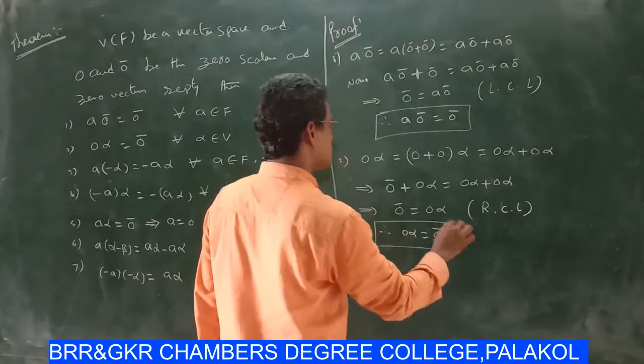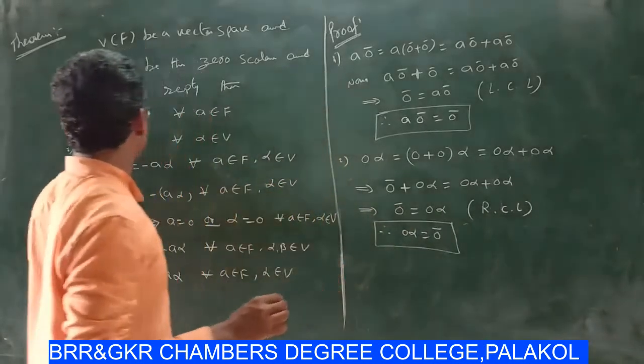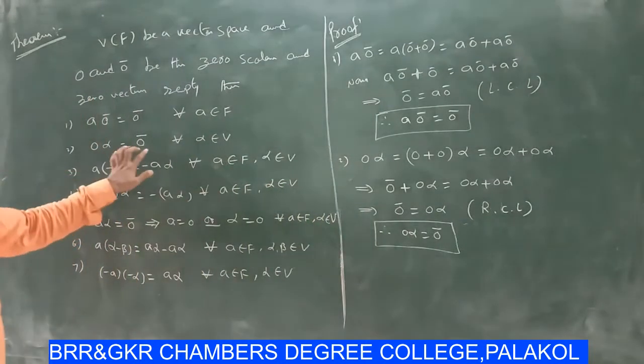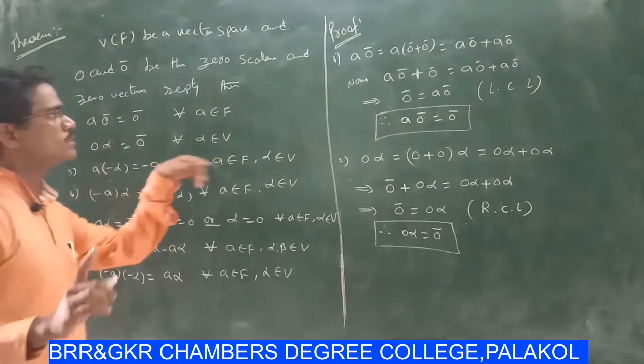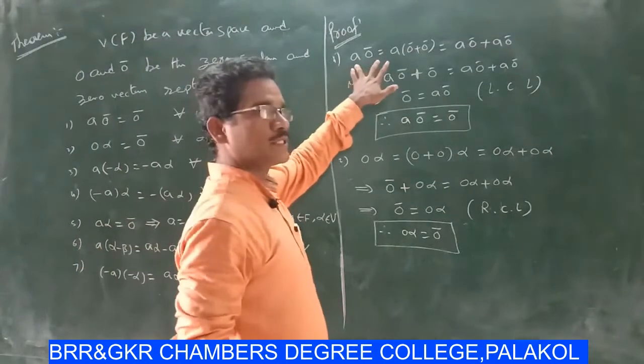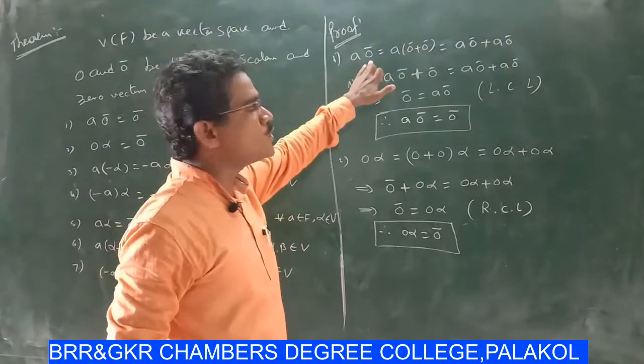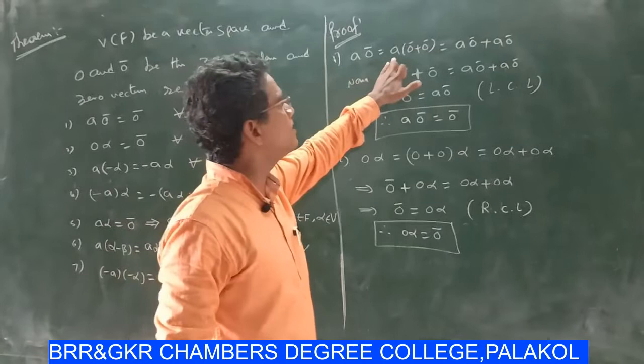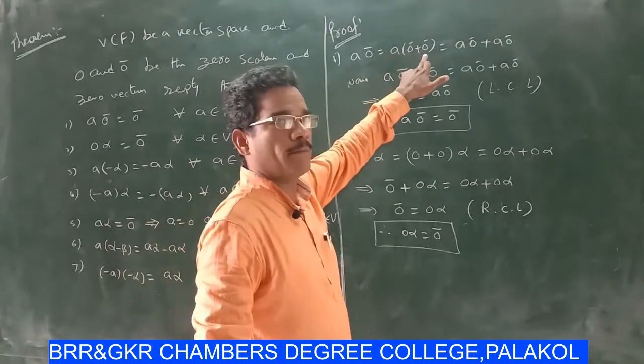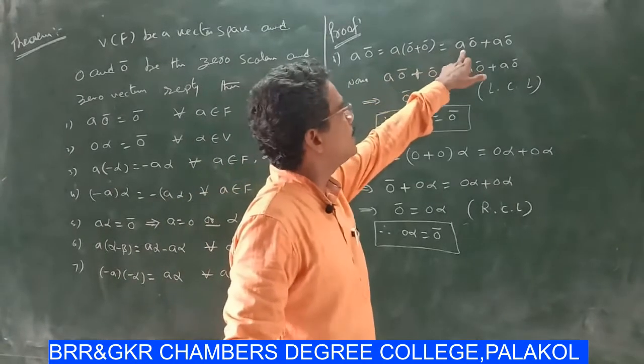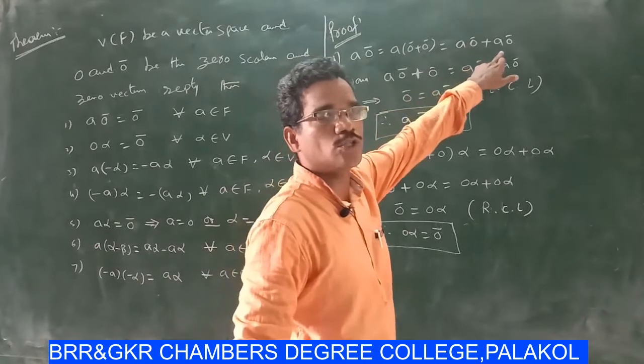This is second. That means 0·α = 0̄. Just once again, a·0̄ = a·0̄ + 0̄. By distributive law, a·0̄ + a·0̄.